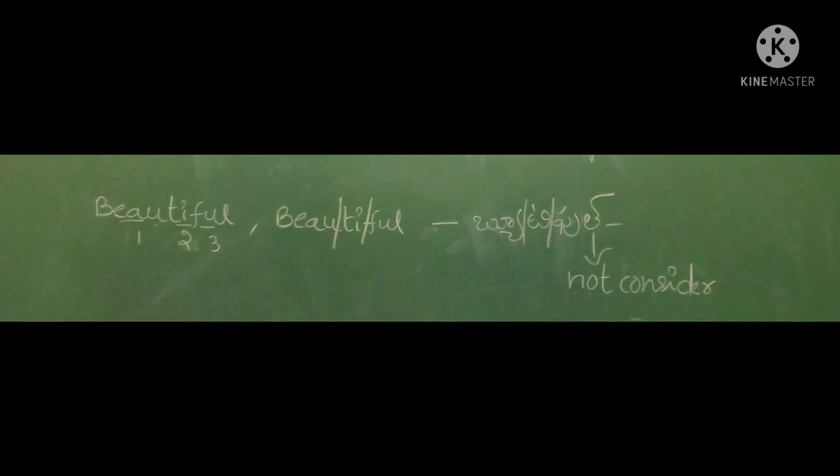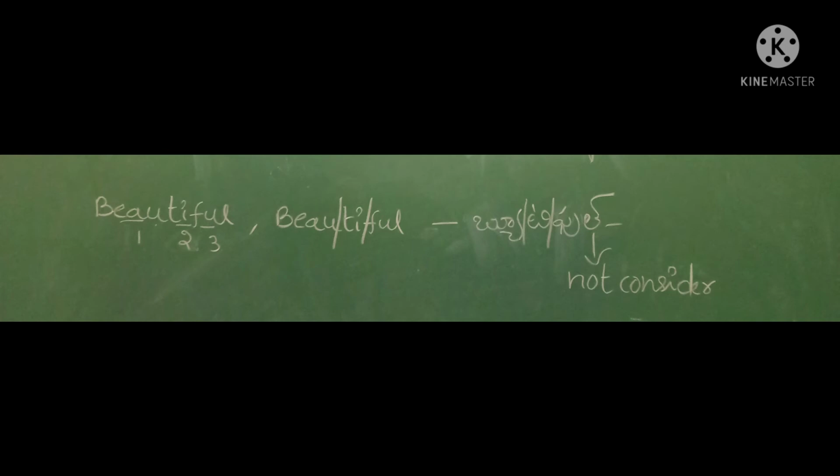Friends, if you notice the word beautiful, you can find three syllables. But here is a note: even though the first syllable has three vowels, these three are pronounced together as one sound. So we can consider these three letters as one syllable. That means the word beautiful has three syllables.